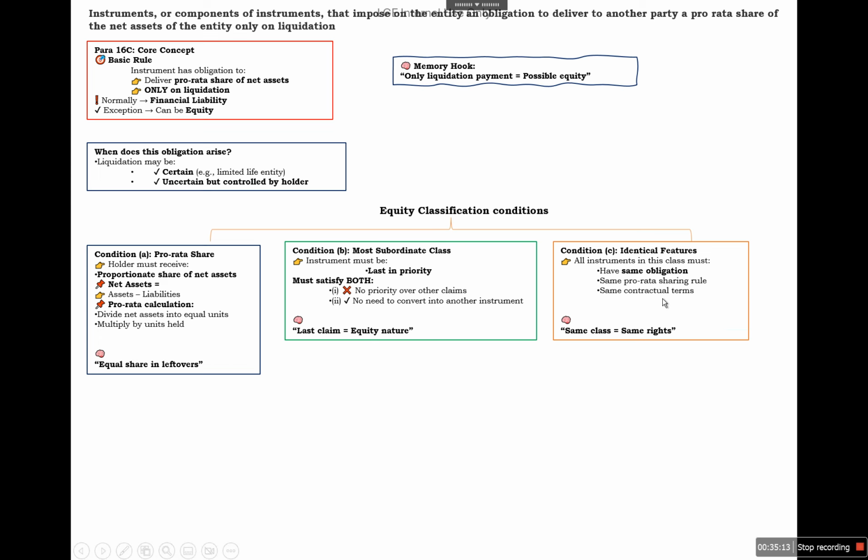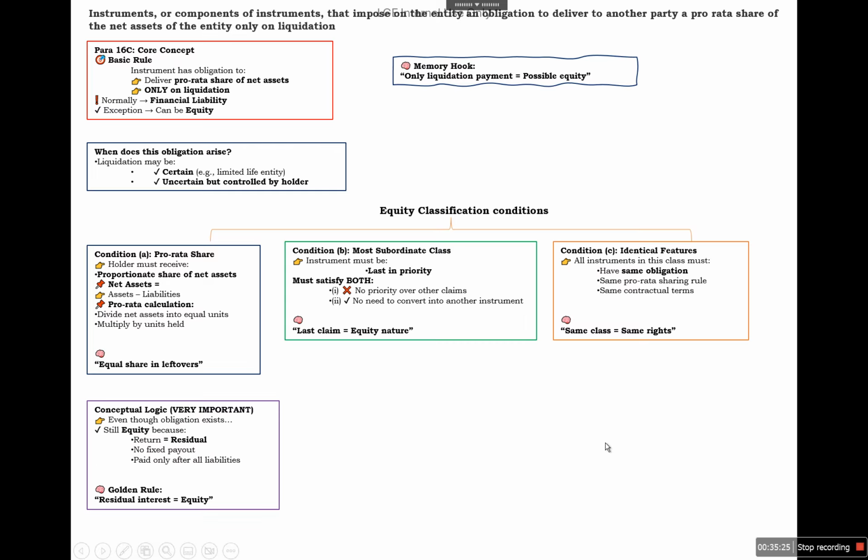Third is identical in feature, that all instruments in that class must have the same obligation, same pro rata sharing rule and same contractual obligation. In that case, it will be classified as equity. So here we need to check, even though the obligation exists, it is still equity because we are getting the return that is residual. There is no fixed payout and it is paid only after the liability. So it is classified as equity.